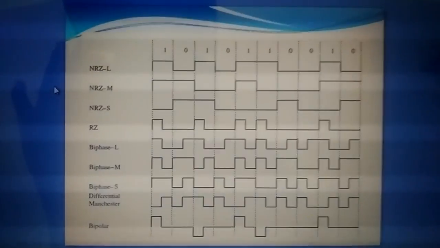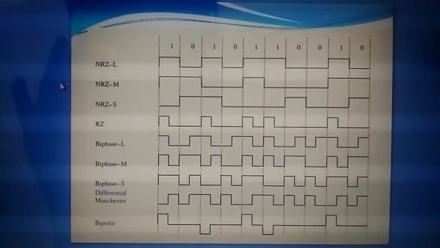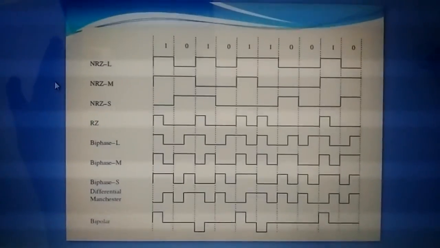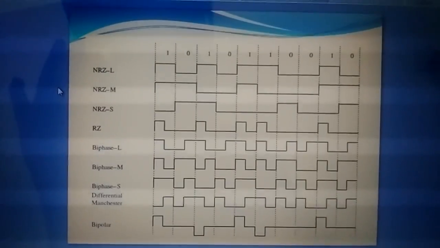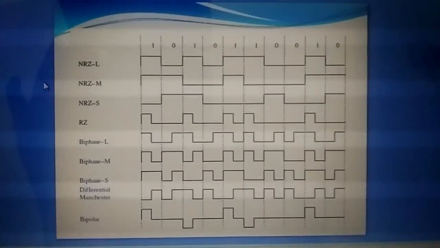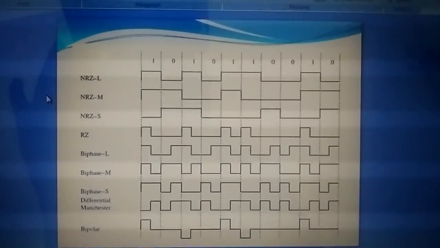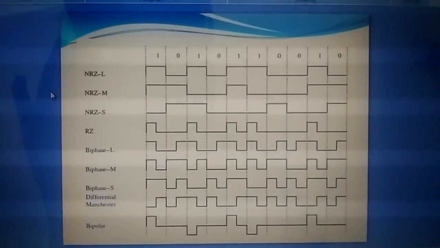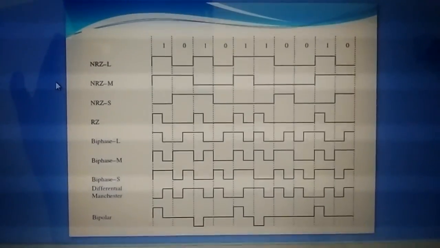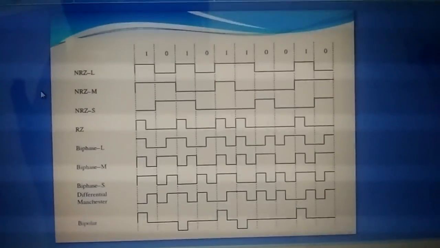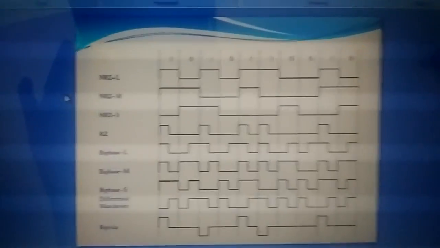The basic types of line codes are non-return to zero and return to zero. Non-return to zero means it will have the full bit period, and the pulse will be present. Usually, we all know that the pulse will be there if one is transmitted, and the pulse will not be there if zero is transmitted. Next are NRZ and RZ, non-return to zero and return to zero.